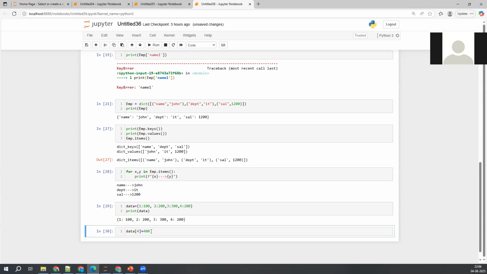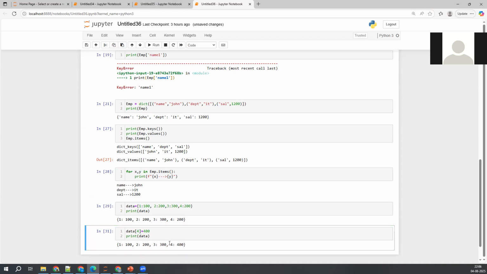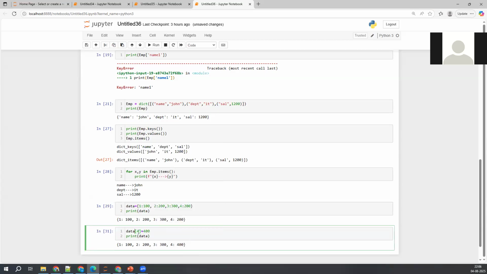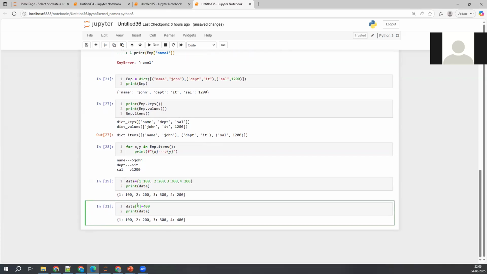Okay, so if you want to print this data after updating this one, here it will display 400 definitely. See, you're updating the value. If the key is there, it will try to update it. If the key is not there, it will try to create a new key value pair. That's it. If this key is there, it will go and check in the dictionary and update with this corresponding value.